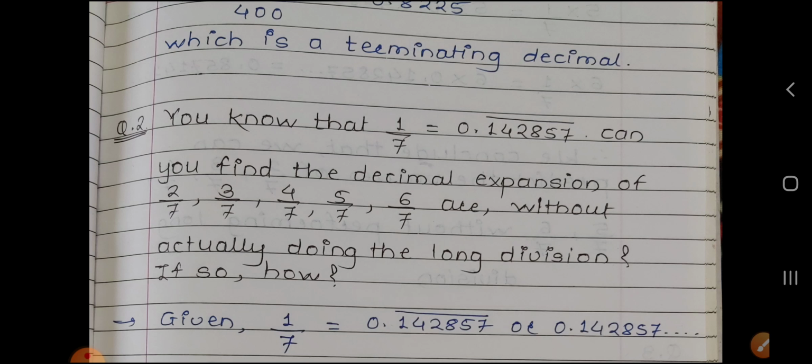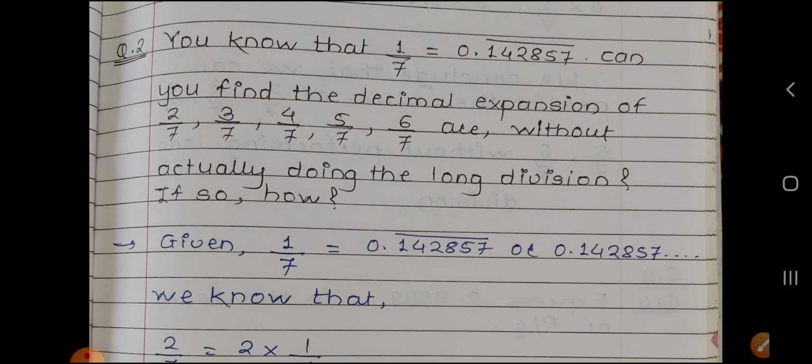If so, how? If we divide 1 upon 7, then we get 0.142857 bar. So we have to find the values of 2 upon 7, 3 upon 7, 4 upon 7, 5 upon 7, 6 upon 7 without doing long division.